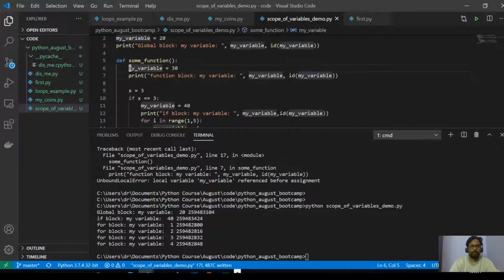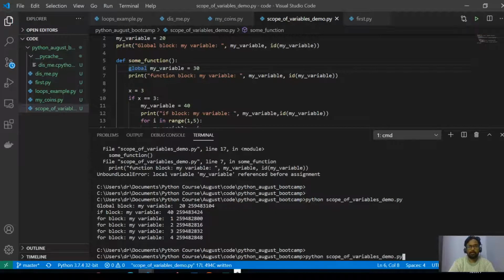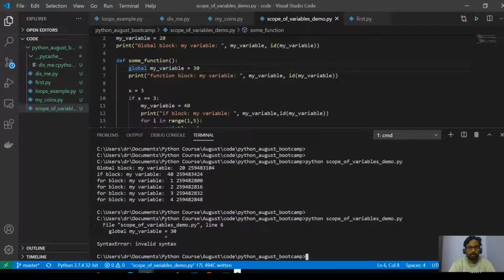If you want to tell that this is a global variable, you need to specifically tell it is global. Global. Right.